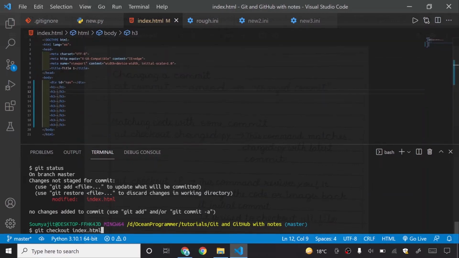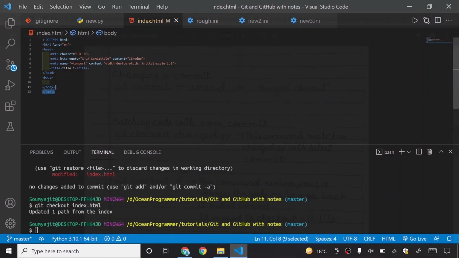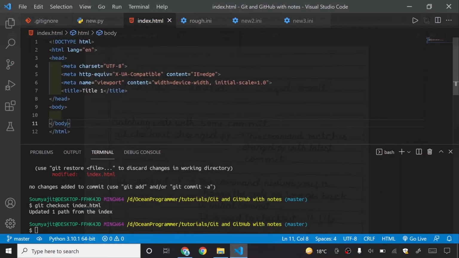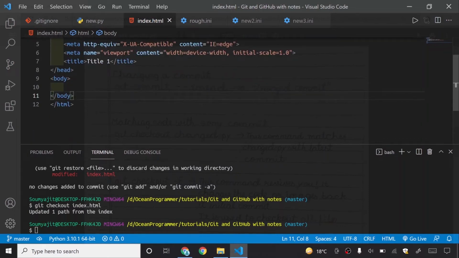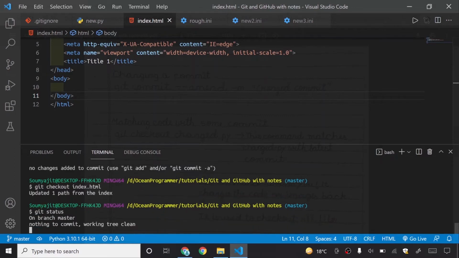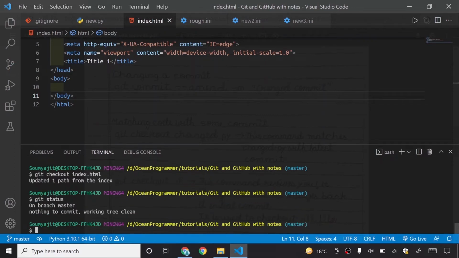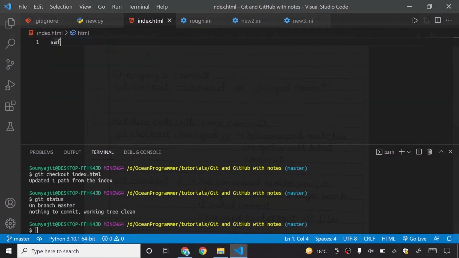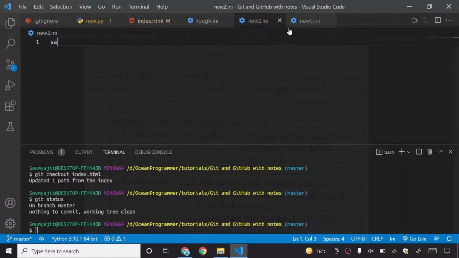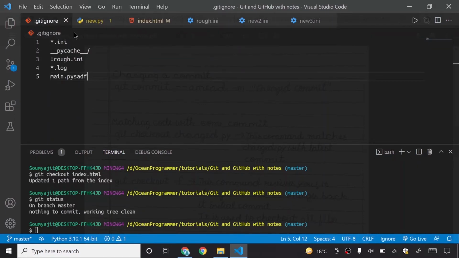As I press my enter key, you will see the magic. You can see that all the lines are now back, and my git status command will now show that your working tree is clean. So you can see it has come back. So you see that if I do it like this, and then like this, and then this, okay.